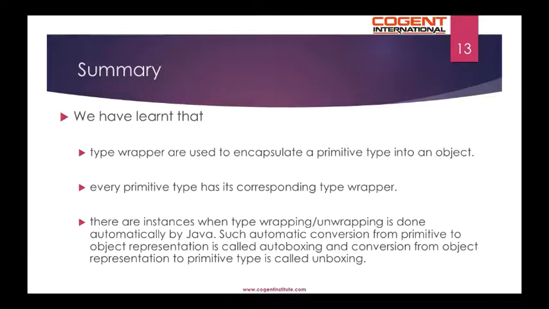To summarize, we have learned that type wrappers are used to encapsulate a primitive type into an object. Every primitive type has its corresponding type wrapper. There are instances when type wrapping or unwrapping is done automatically by Java. Such automatic conversion from primitive to object representation is called autoboxing, and conversion from object representation to primitive type is called unboxing.